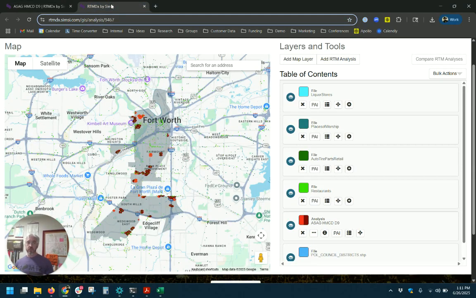So if we flip over here to the GIS, I can now look at all of this layered together. My transparent layer there is the district that we're already looking at. My red data, the light red and the dark red, are my high risk areas. Those are 2 standard deviations above the mean, so the highest of that. And then all of the pinpoints are those different features that we talked about.